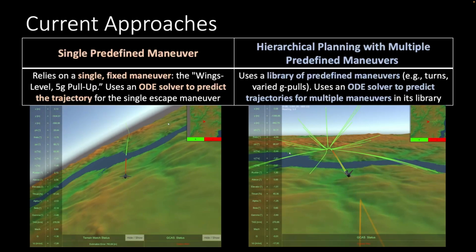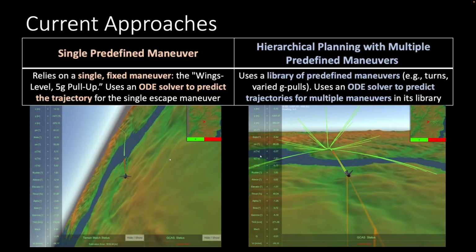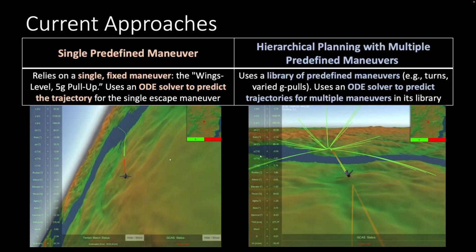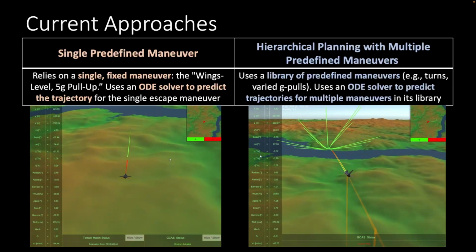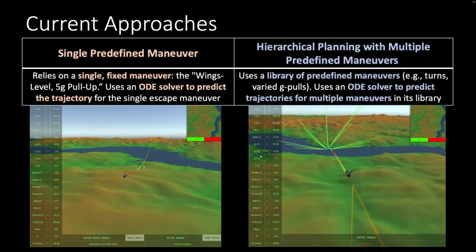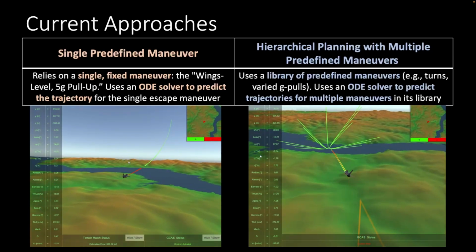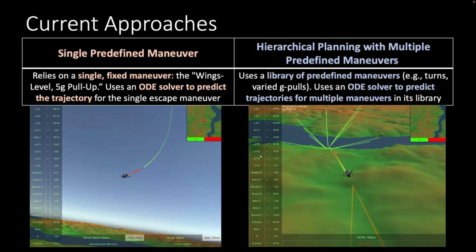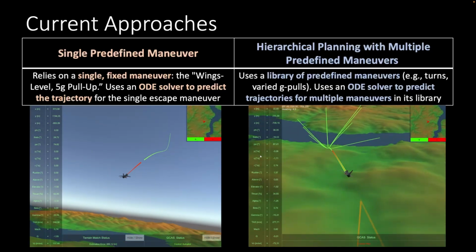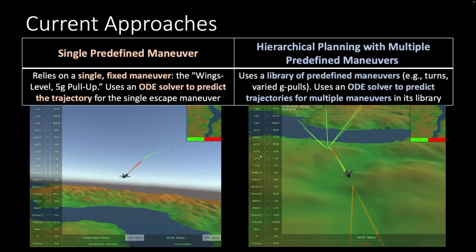Generally, existing terrain avoidance systems rely on predicting trajectories for predefined maneuvers. The baseline approach utilizes a single predefined maneuver, typically a wings-level 5G pull-up, predicting its trajectory with an ODE solver. More advanced systems employ hierarchical planning with multiple predefined maneuvers, such as varied turns and G-pulls.